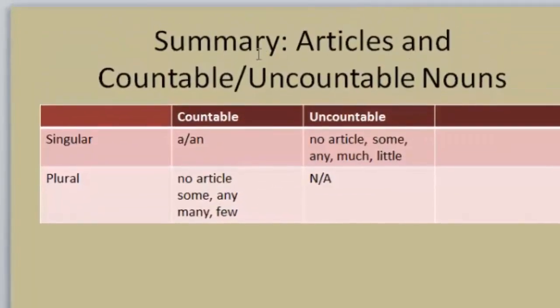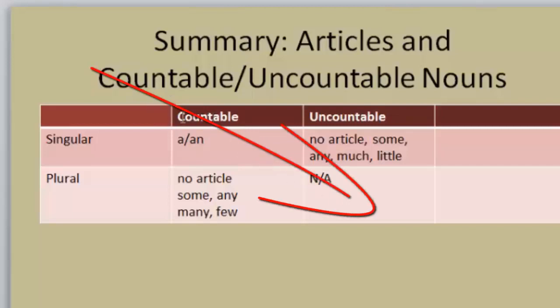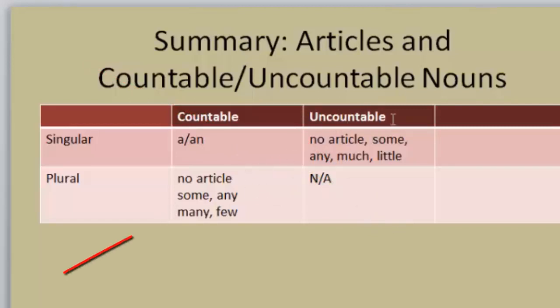All right, here's a summary briefly of what you really need to know. If you notice the diagonal that begins from the upper left down to the lower right, there's really not much here. A singular countable noun uses a or an. And there's no such thing as an uncountable plural, so you don't have to worry about it. What you really have to focus on are uncountable nouns in general, and then countable plural, okay?